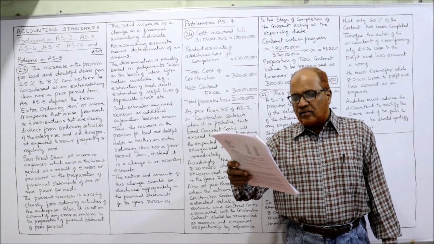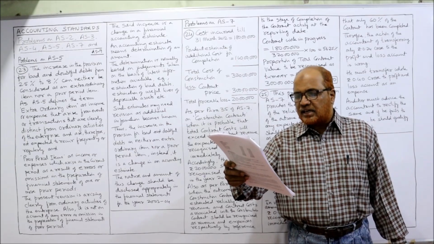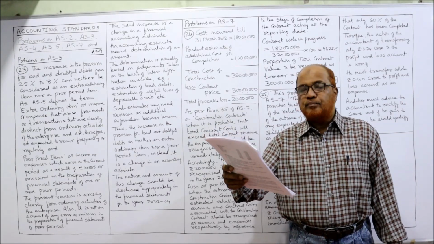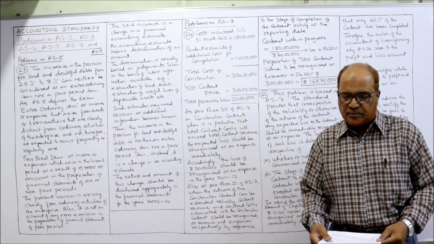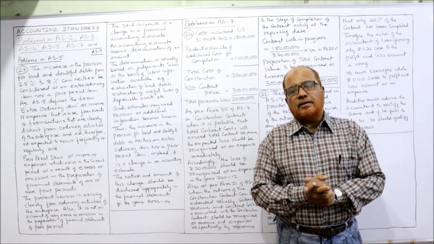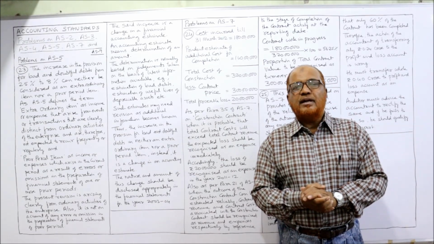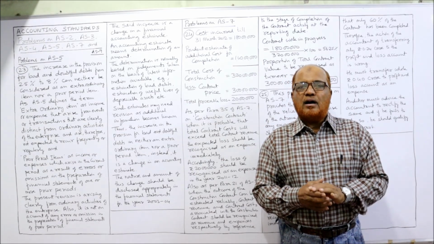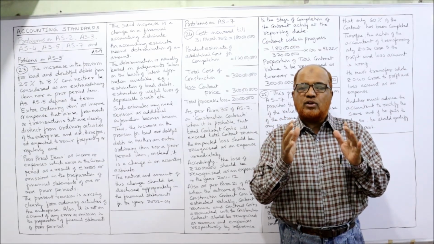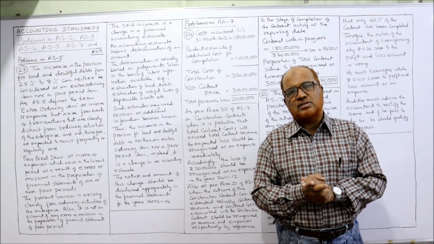Then, while applying the relevant accounting standard, can this revision be considered as an extraordinary item or prior period item? These are the contents of the problem. See here. Accounting Standard 5, AS5, is concerned with the net profit or loss for the period, prior period items and changes in accounting policies.